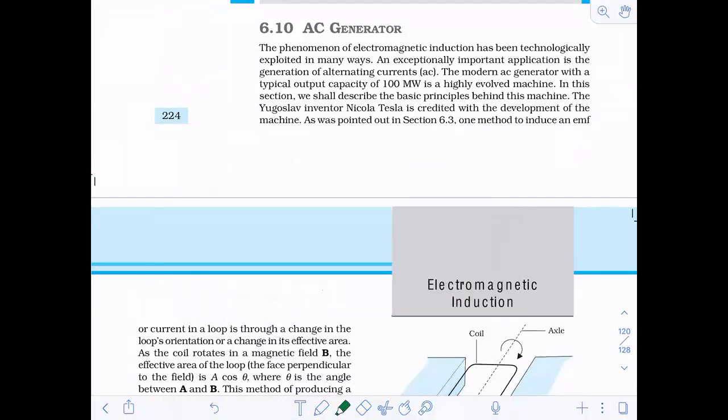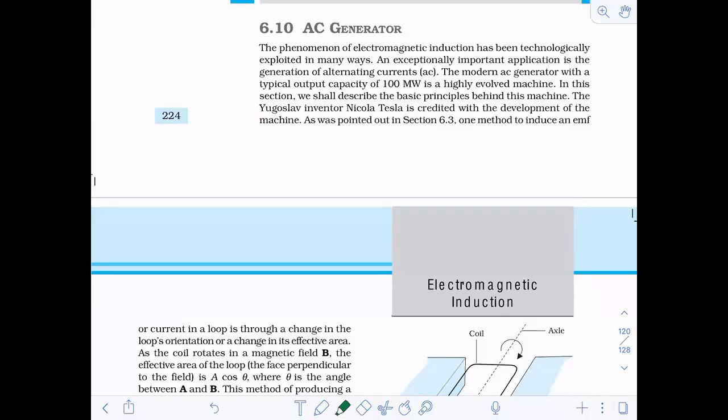This is more of a board topic, and you have already studied AC generators, DC generators, and DC motors in class 10th also. So only very important points will be highlighted, and wherever it is necessary, I'll explain in detail. So don't worry. We'll totally focus today's lecture on AC generator and eddy currents.